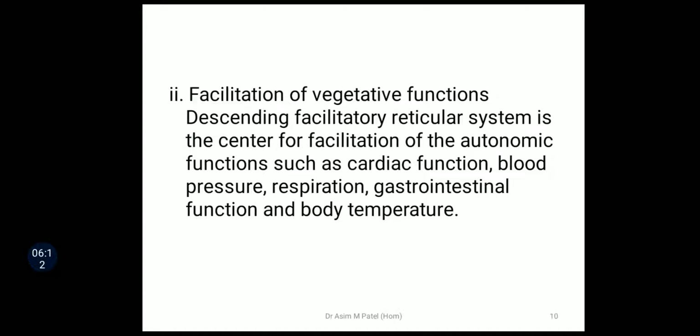It is the center for facilitation of autonomic functions such as cardiac function, blood pressure, respiration, gastrointestinal function and body temperature. These functions, under the control of the autonomic nervous system, sympathetic and parasympathetic, controlling secretions and functions of these organs, are also controlled by the facilitatory descending reticular formation.